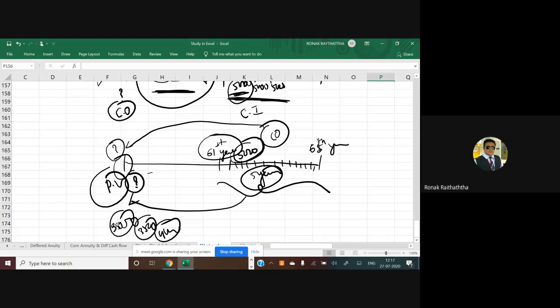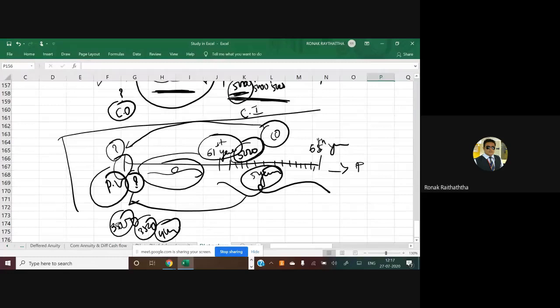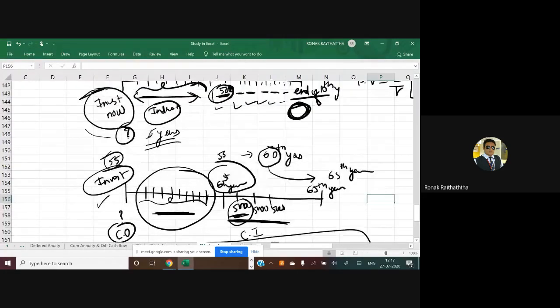So that's why you're not ignoring this deferring period over here. Same formula, PV of deferred annuity you are going to apply there. Are you getting it? But this type of a question shall be avoided. This kind of a question will not be there. Only these two interpretations are highly used interpretations as far as the deferred annuity is concerned.